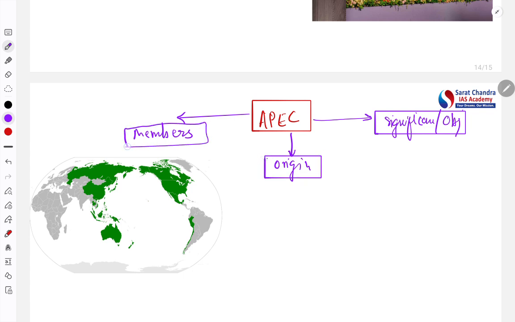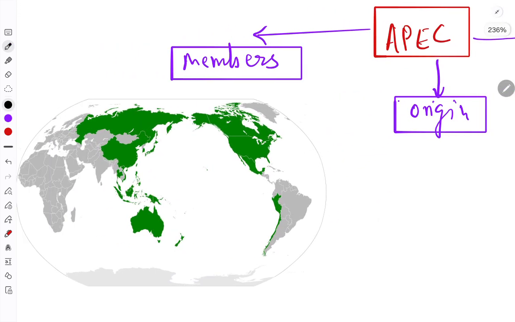Members. Okay, now what are the important members here? See, we don't have to memorize it. You have so many member organizations, you can't remember everything. But what you should know here is that mostly the Pacific Rim countries are the members.